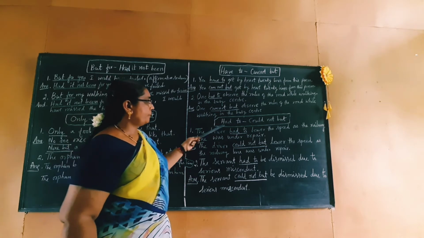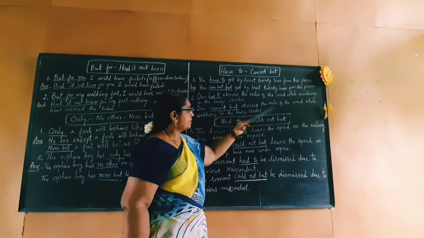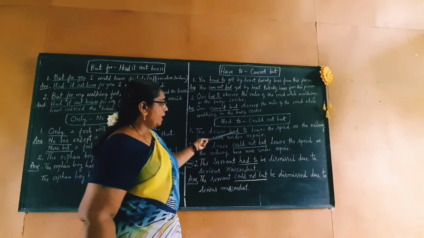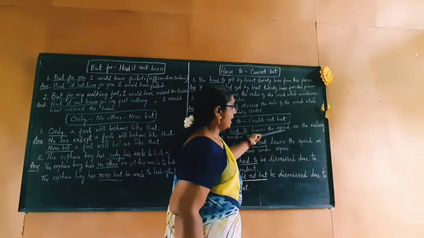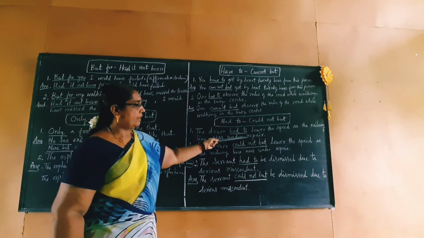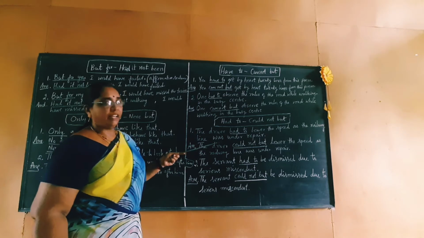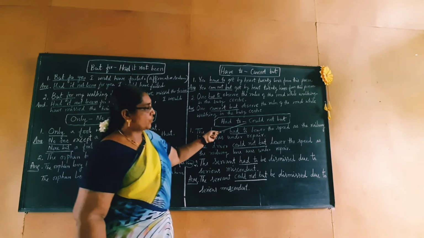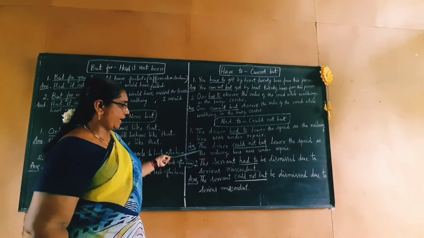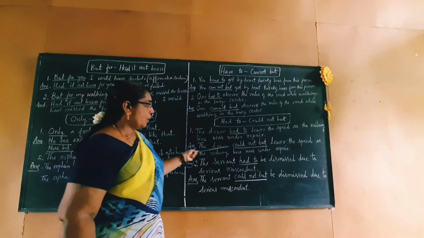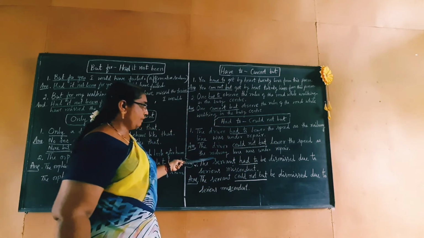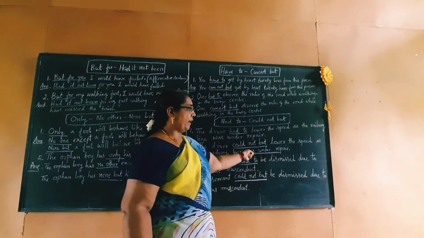So the next phrase is "had to", "could not but". The driver had to lower the speed as the railway line was under repair. Now, the negative phrase we use for "had to" is "could not but". So we rewrite this sentence using this phrase: The driver could not but lower the speed as the railway line was under repair.